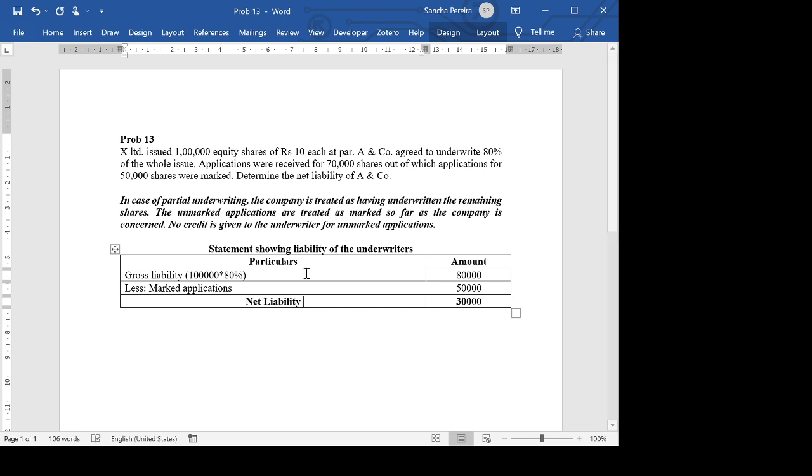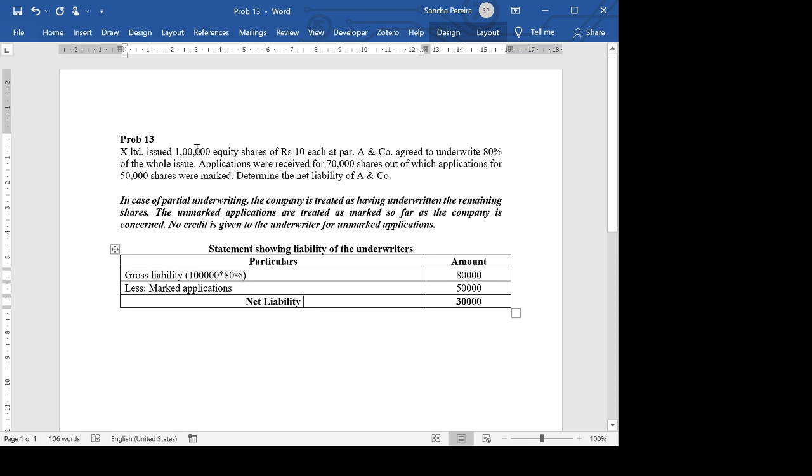Now, what has happened here is the underwriter's liability was 80,000 shares. He has received 50,000 shares in his favor. So he has still not completed his liability. He still has to take up 30,000 shares. Somebody may ask, what happens to the remaining shares? Okay, so for example, out of 1 lakh, 80,000 was the responsibility of the underwriter, and 20,000 becomes the responsibility of